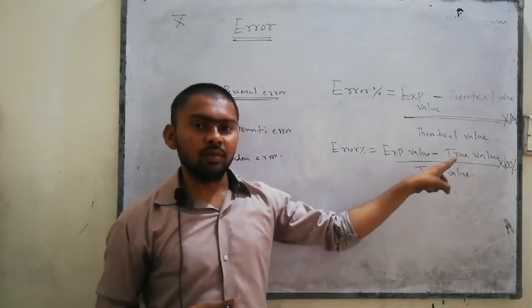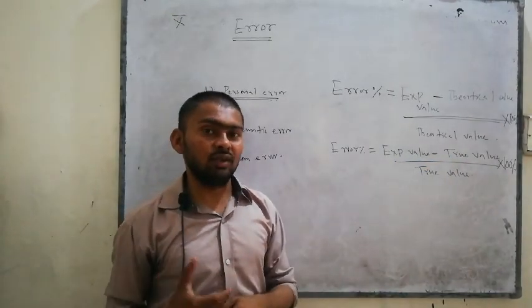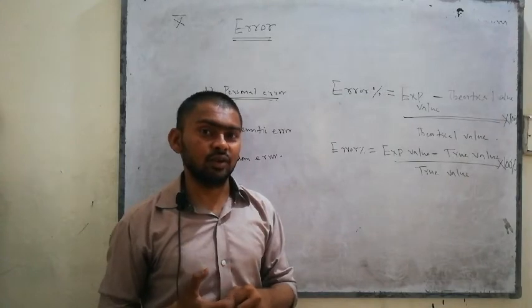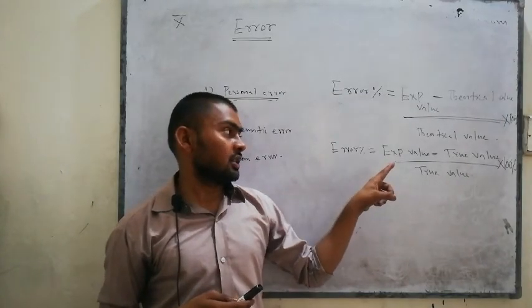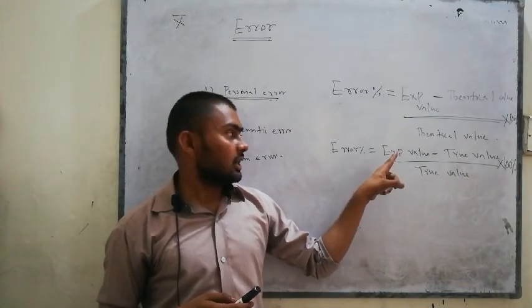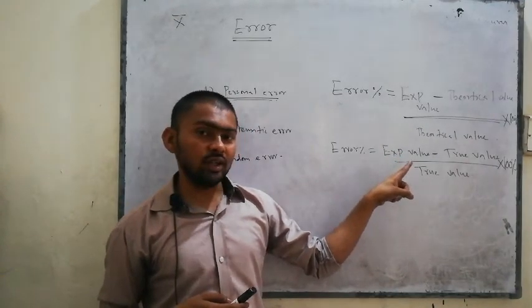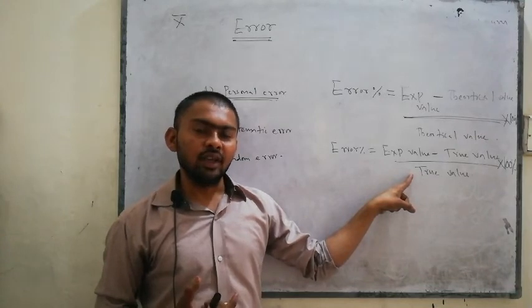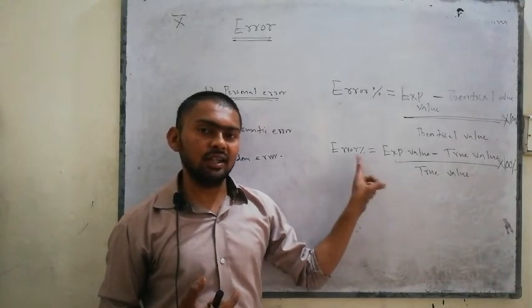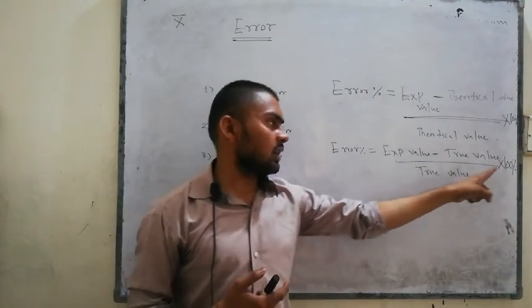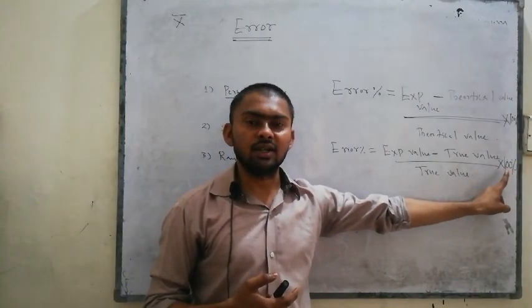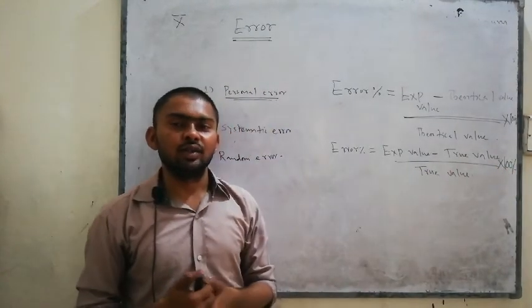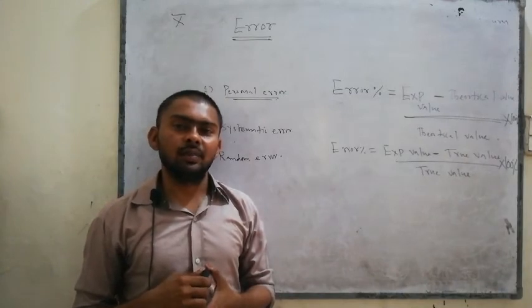Minus true value, meaning your theoretical or exact value. So you subtract the true value from the experimental value. Then, in the divide form, you once again introduce the true value. To find the percent error, you should multiply by 100%. So in these formulas, you can find the error percent.